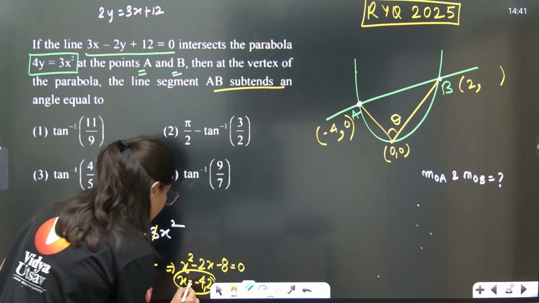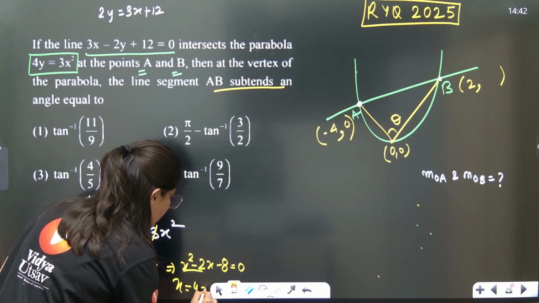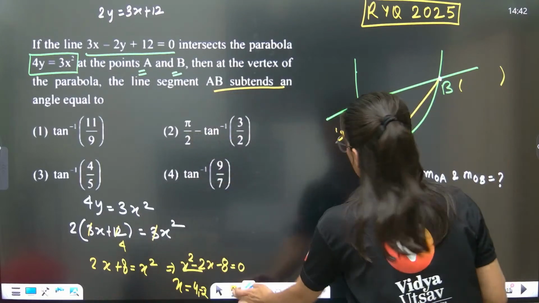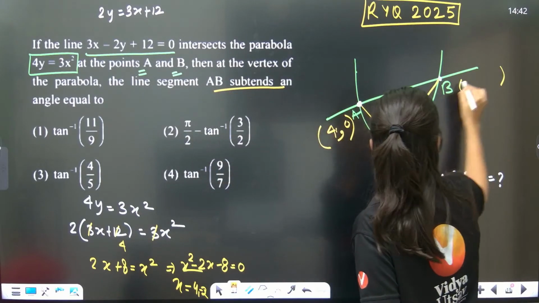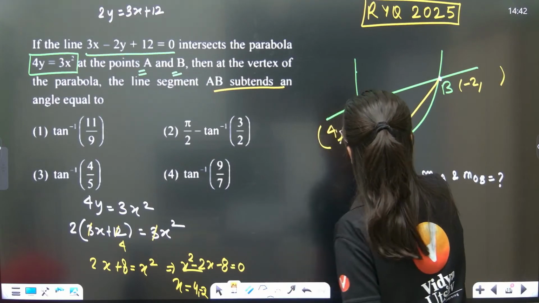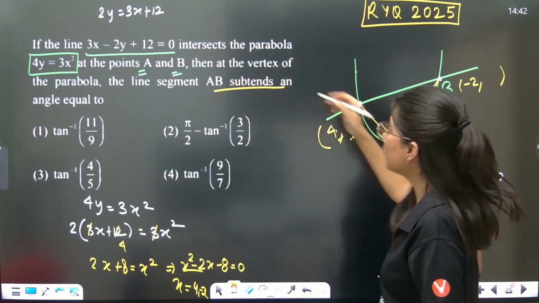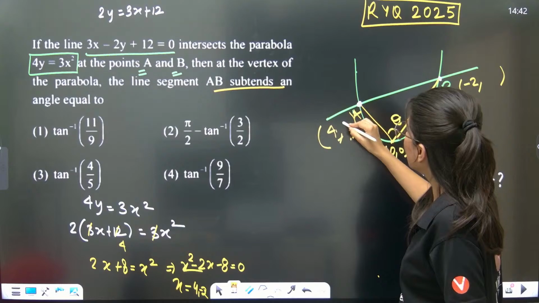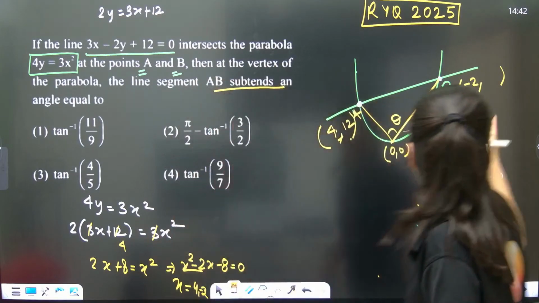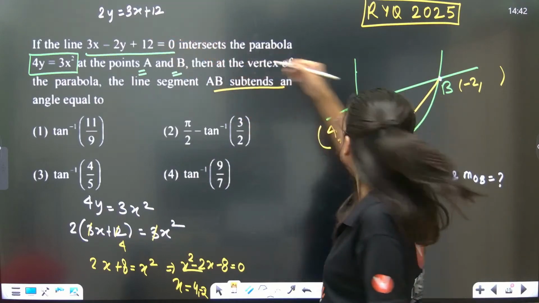No, this is 4 comma minus 2. Now it's fine. If you put 4, 4 3s are 12, 24, half of 24 is 12. So 4 comma 12. If you put minus 2 over here, 12 minus 6, so 3.